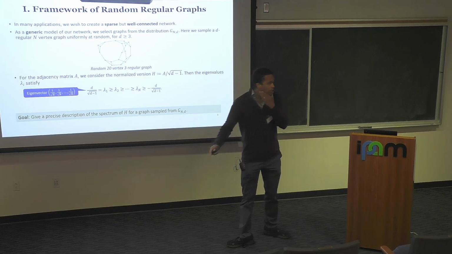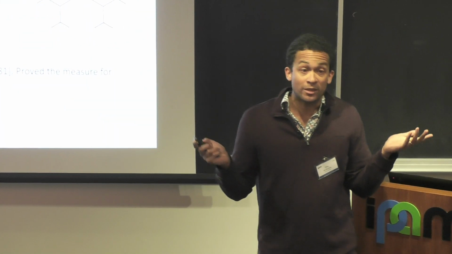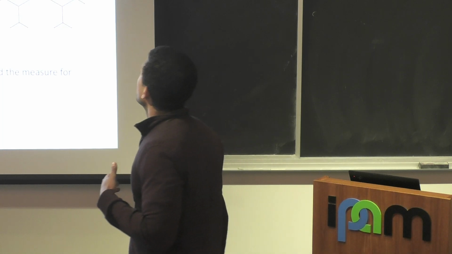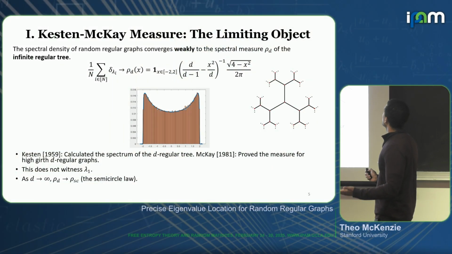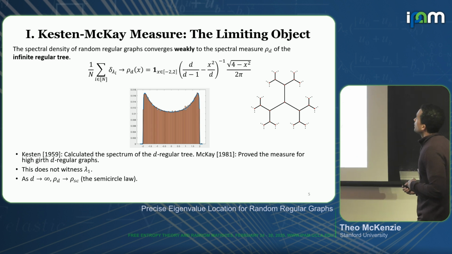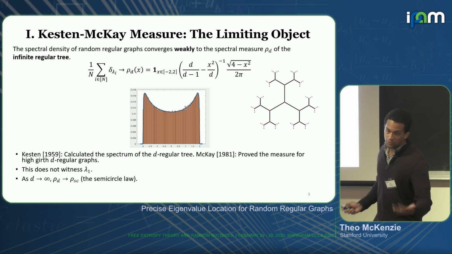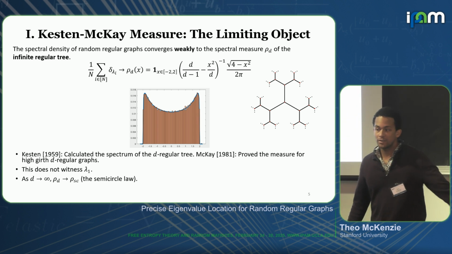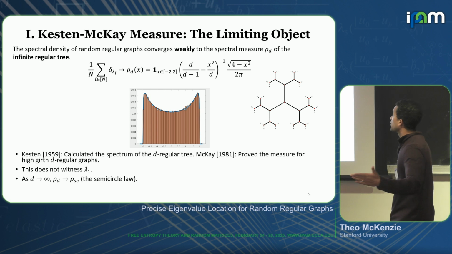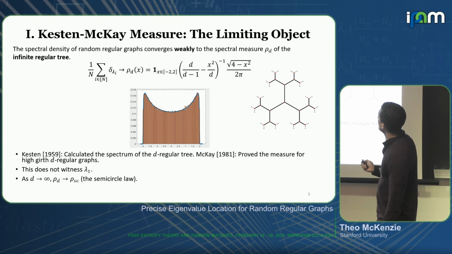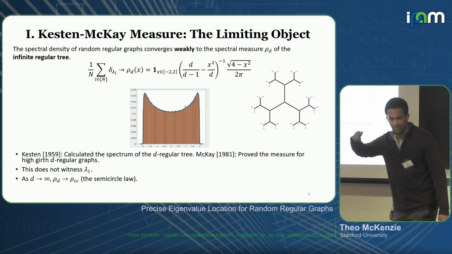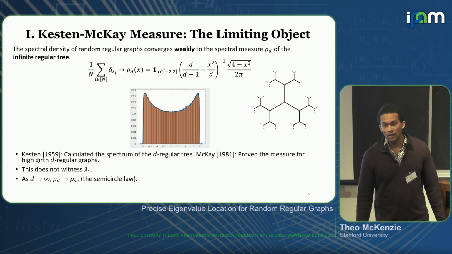Let's first talk about weak convergence. As was mentioned on Tuesday, if you look at the moments of a random regular graph, you can see that the eigenvalue distribution converges weakly to a specific spectral measure known as the Kesten-McKay law, given on the right-hand side here. If I take the empirical distribution of eigenvalues, it will converge weakly to the Kesten-McKay law.